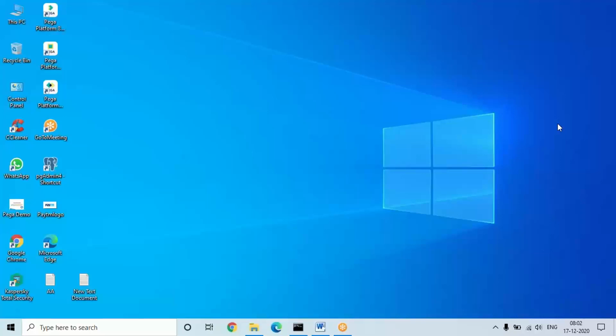Okay, all right. And how about the Linux part? Would we also get trained on Linux as well? No, because no company uses a Linux configuration. All the companies are only using Windows. In real time you are not going to do installation anyway. In any personal system or any company, you'll only work in a Windows environment. Though Pega supports Linux and Unix, it will be using the Windows operating system.